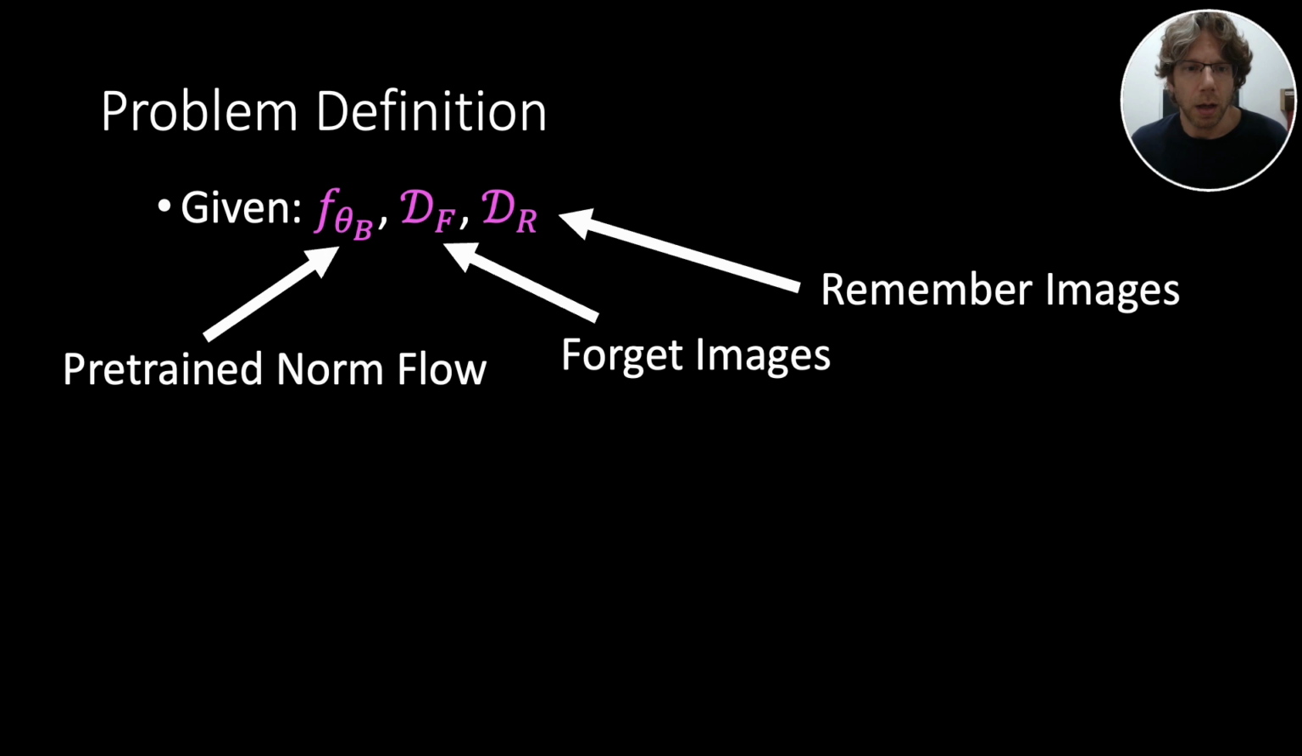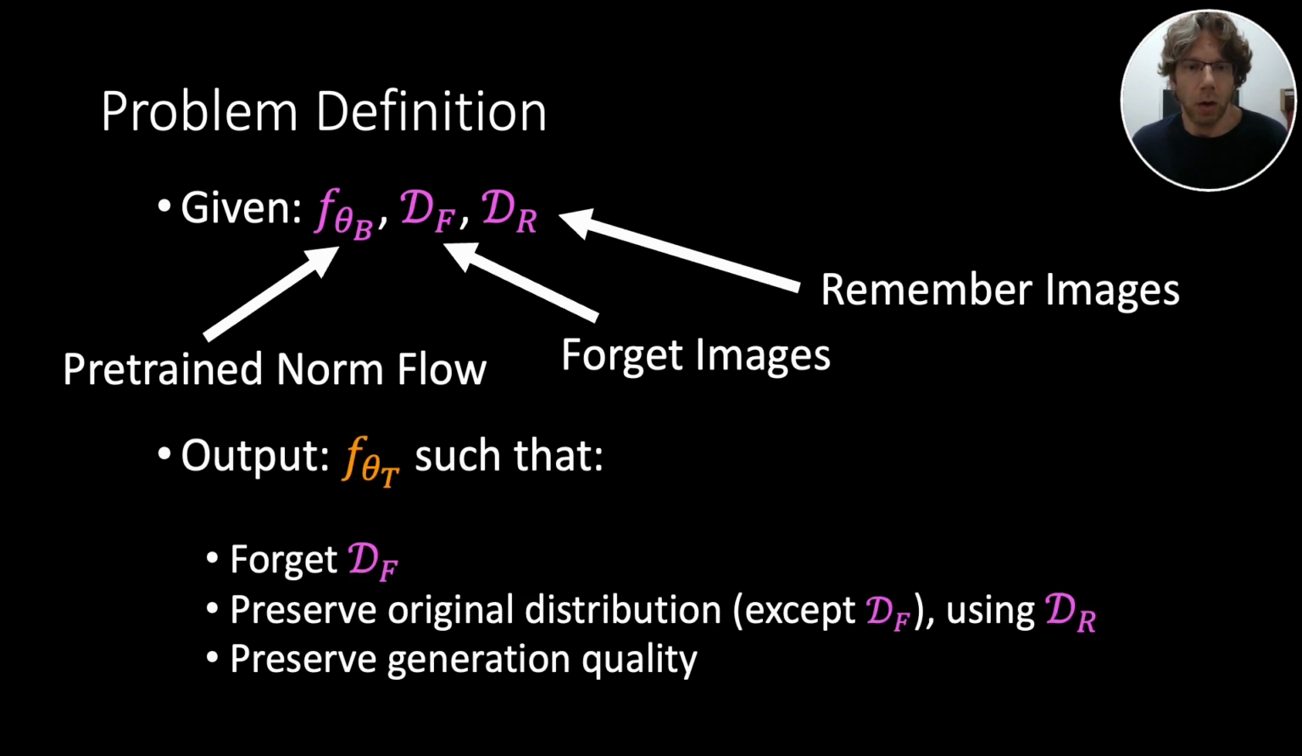Given all of these, we want to output a new model that does not produce the forget set or produces it at a given probability specified by us, preserves the distribution globally, meaning not specifically keeping the likelihood of every instance the same, but rather keeping the entire output distribution the same. And the third goal is to preserve the general quality of the output, obviously.